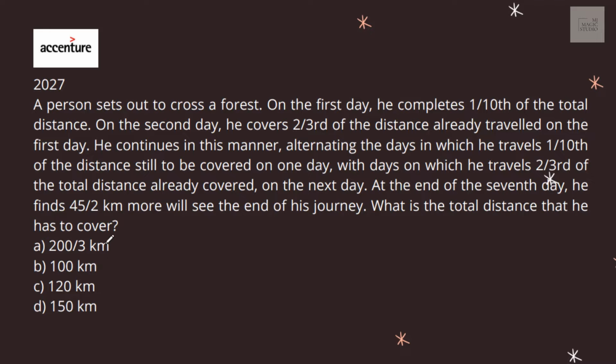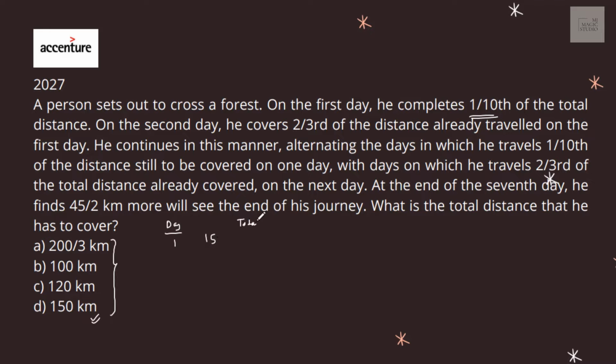So to solve this, I pick any one of the options. I've taken 150, suppose. What is happening on day 1? On day 1, he is covering 1/10 of the total distance, that is 15.